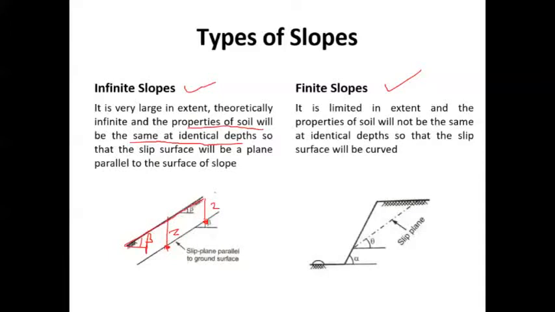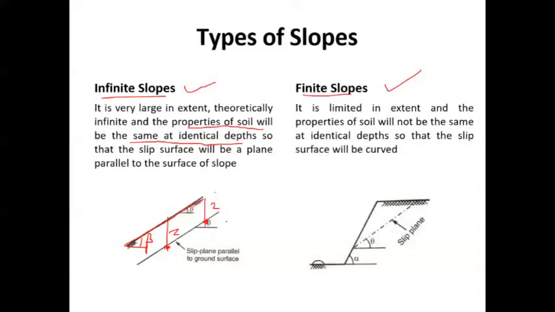But these are concepts which I am discussing here. This fits on paper only; this is true on paper. No slope found in nature is an infinite slope. Every slope you can find in nature is a finite slope only, because soil is not a factory-made material, so the properties of the soil can vary at various depths.